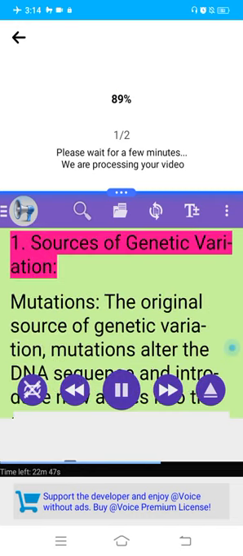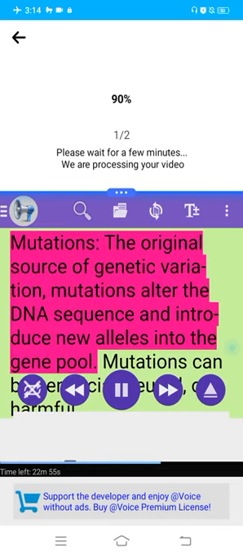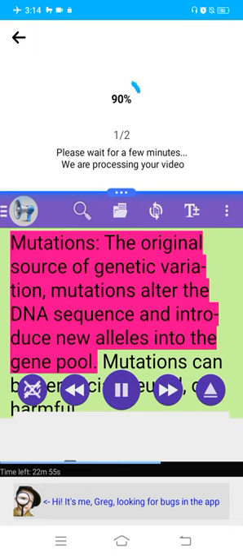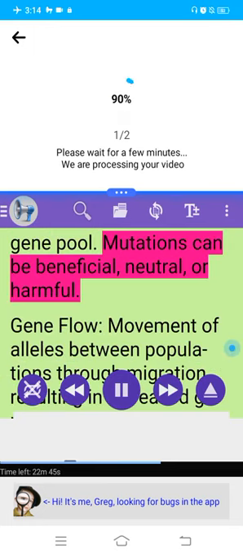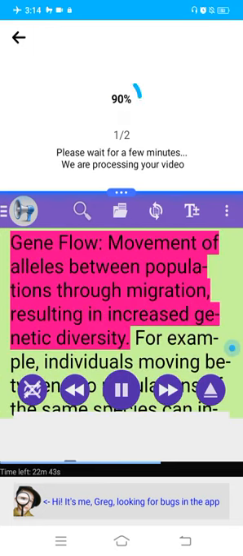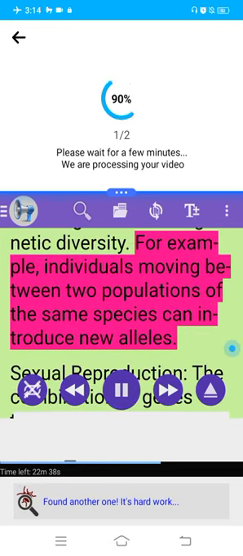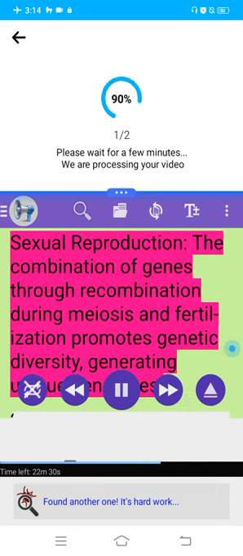1. Sources of genetic variation. Mutations, the original source of genetic variation. Mutations alter the DNA sequence and introduce new alleles into the gene pool. Mutations can be beneficial, neutral, or harmful. Gene flow, movement of alleles between populations through migration, resulting in increased genetic diversity. For example, individuals moving between two populations of the same species can introduce new alleles. Sexual reproduction, the combination of genes through recombination during meiosis and fertilization, promotes genetic diversity, generating unique genotypes.